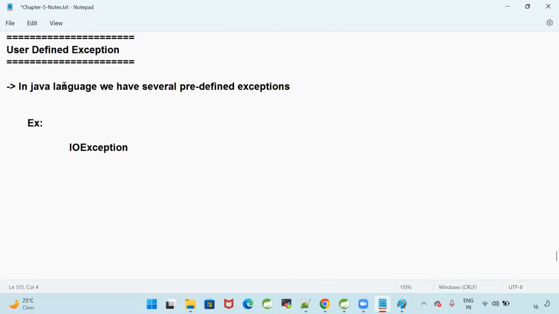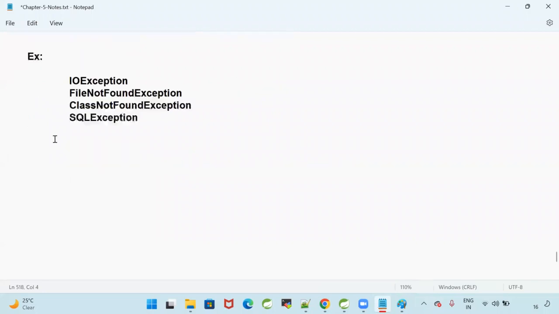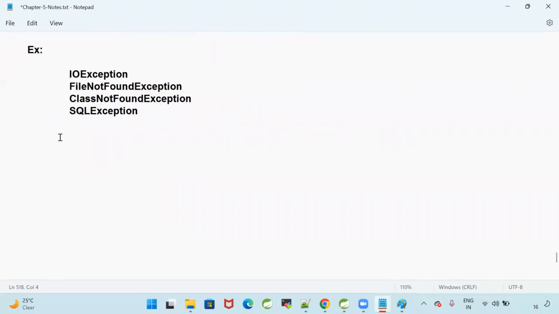Next one, file not found exception. Then we can go for class not found exception, and SQL exception.